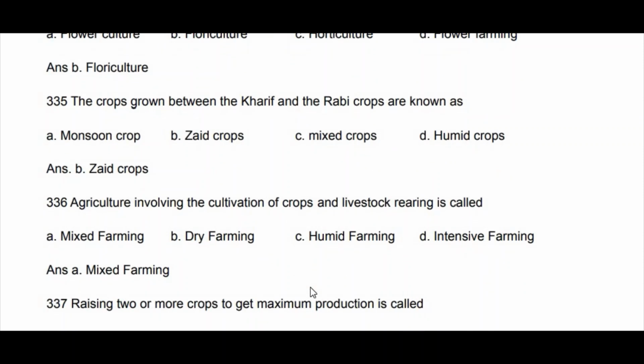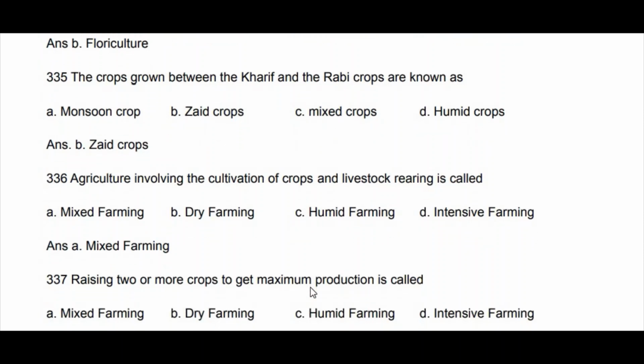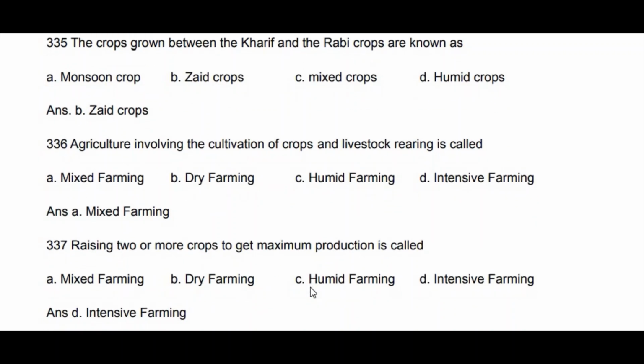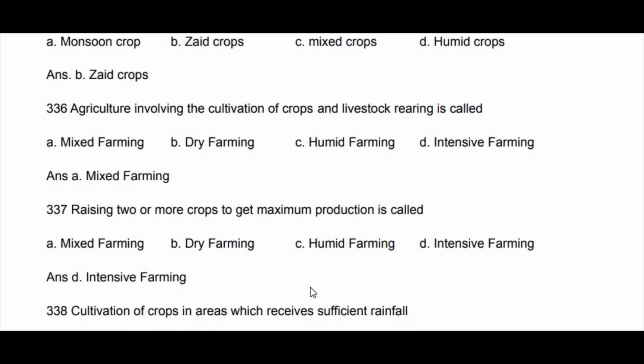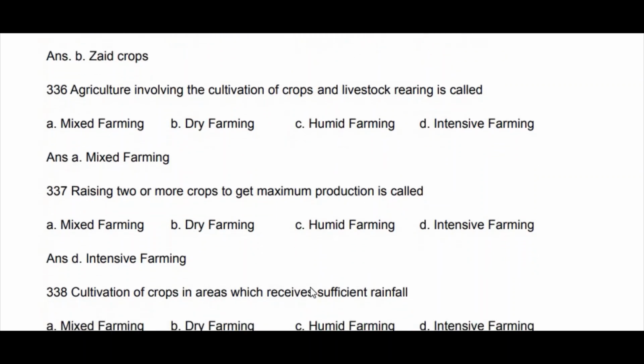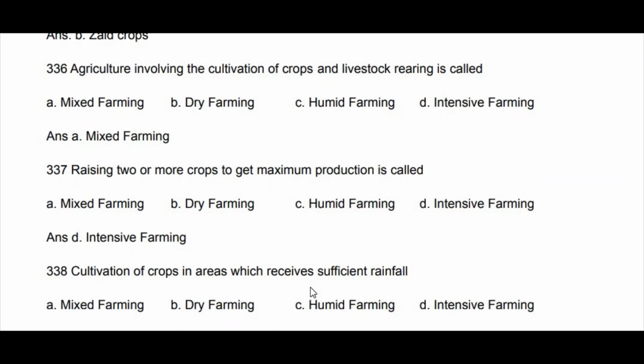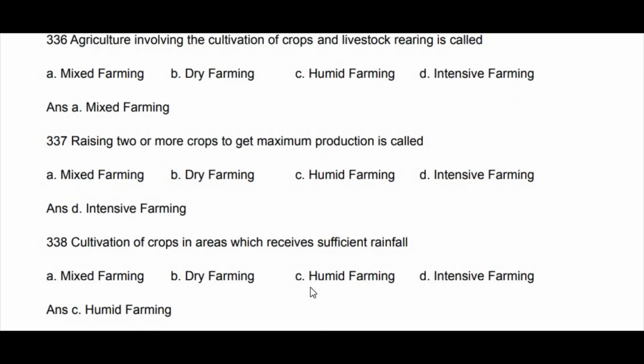Raising two or more crops to get maximum production is called mixed farming, dry farming, humid farming, intensive farming. It is intensive farming. Okay. Cultivation of crops in an area which receives sufficient rainfall is humid farming.